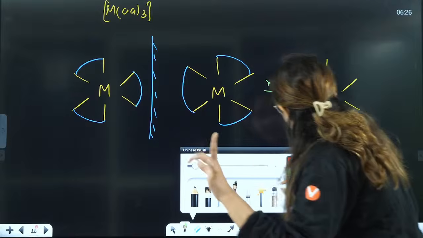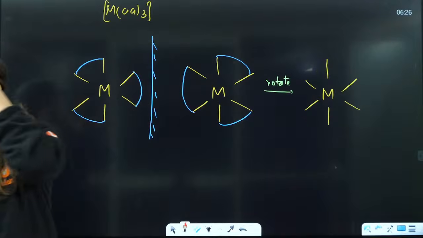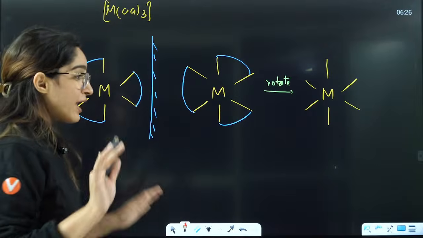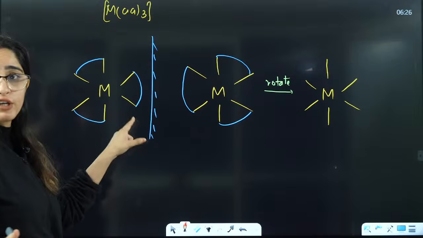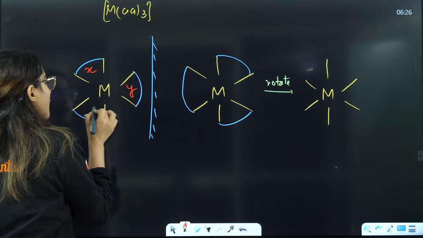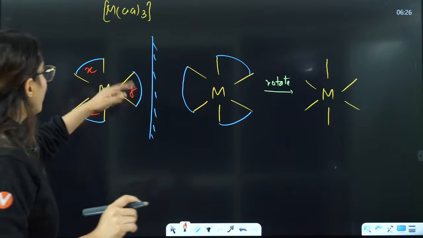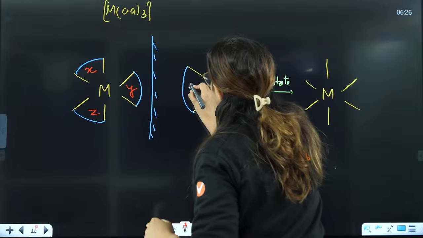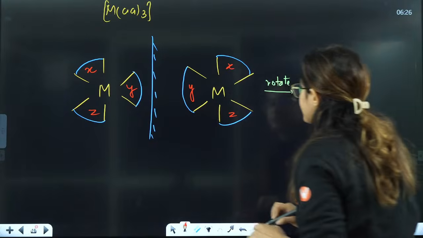Now see one thing. Whenever you are doing these things, you have to take care of the axes that are there. Students who are answering B, you have to look for this one. Axes you have to see. This is x, let's say this is y, this is z. They are all on different axes. Now, if this is y, this will become the y axis. This is x, this will become the x axis. This is z, this will become the z axis.